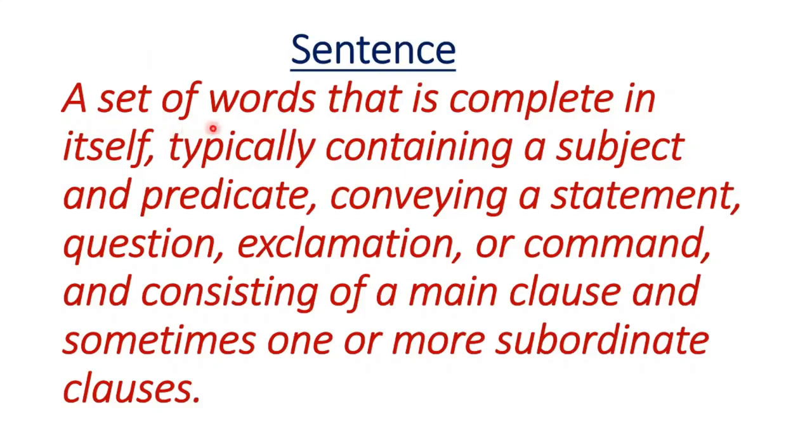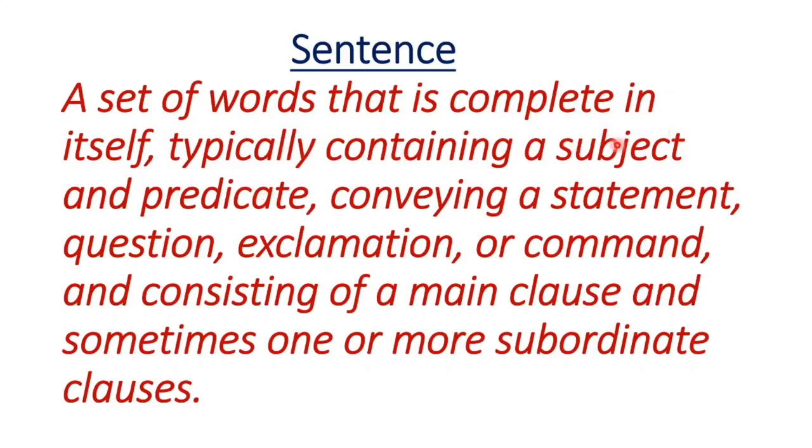A sentence is a set of words that is complete in itself. That means for a sentence, the precondition is that there must be some words, and the words will have their place one after another, but they must have a complete sense in themselves, typically containing a subject and predicate. A sentence must have a subject and a predicate.